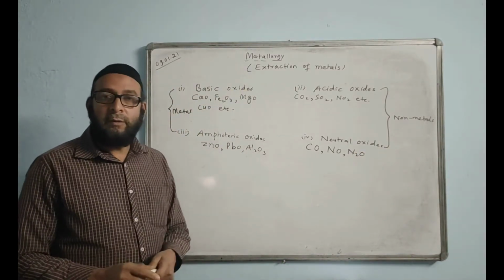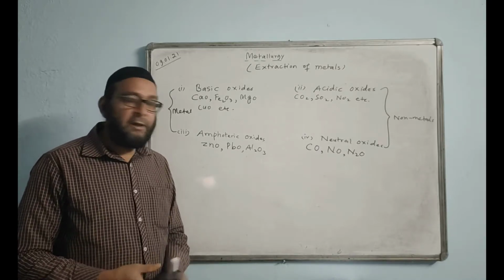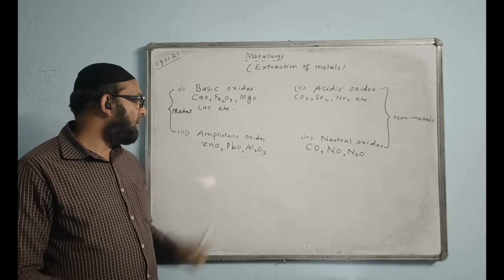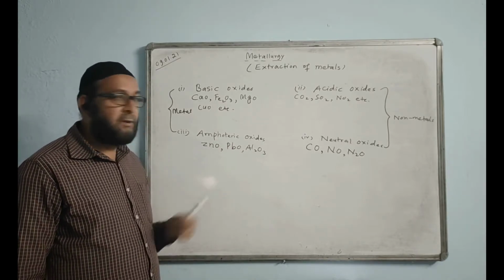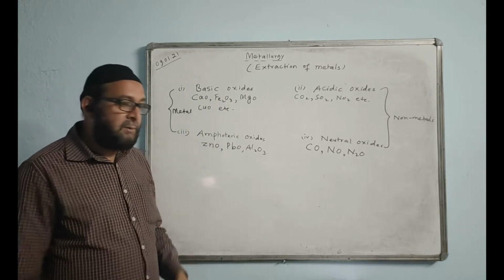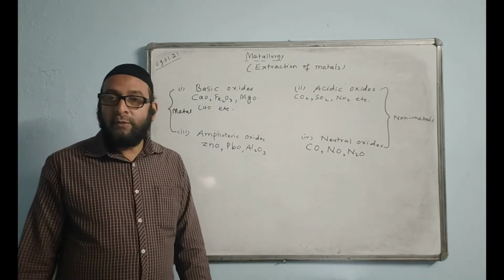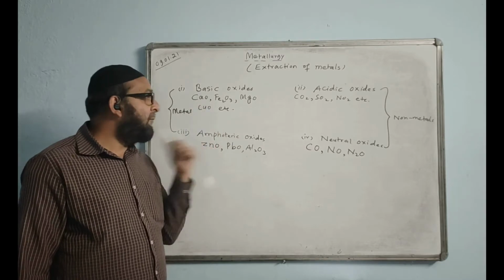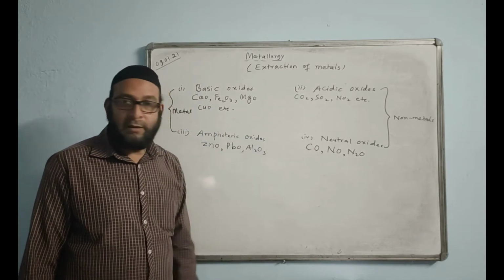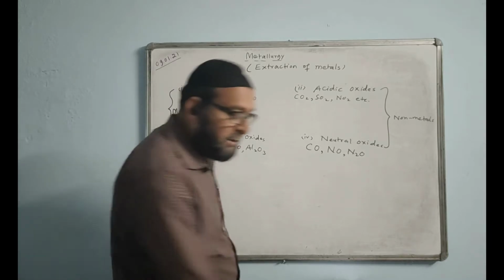They are neutral. They do not take part in chemical reaction with the acid nor with the base. Amphoteric oxides can react with both acid and base, and basic oxides can react only with the acid. I think you got the idea. That means we can say metal forms basic and amphoteric oxides, whereas non-metal forms acidic and neutral oxides. Hope it is clear.